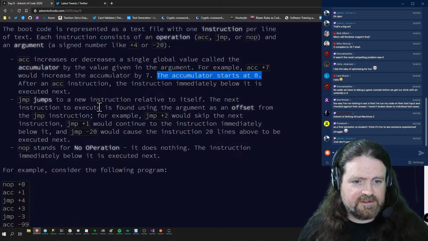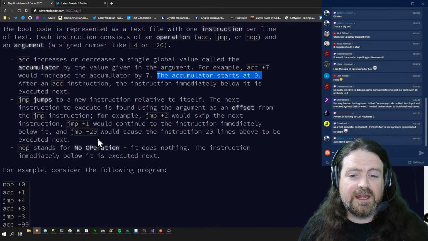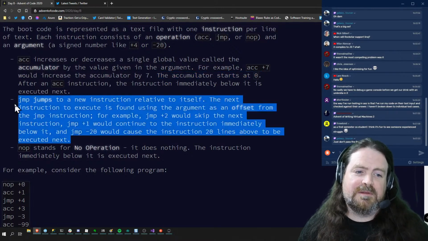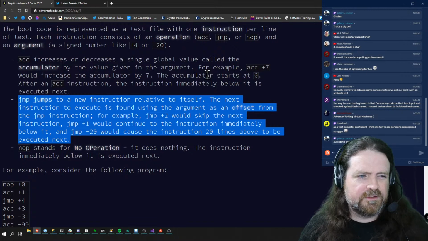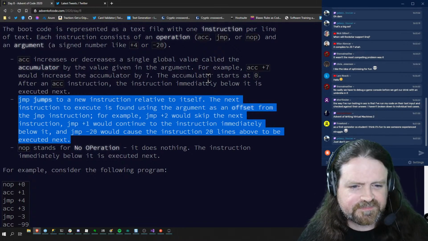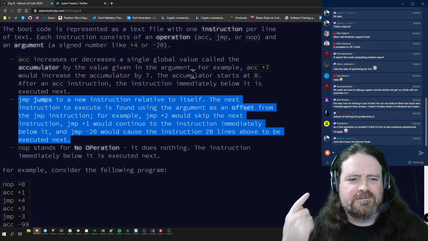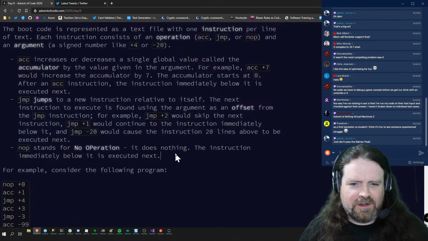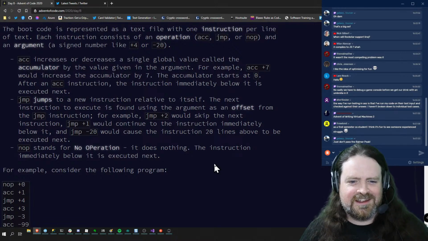Jump jumps to a new instruction relative to itself. The next instruction to execute is found using the argument as an offset. For example, jump +2 would skip the next instruction. Jump +1 would continue to the instruction immediately below it. Jump -20. So the first thing that springs to mind as the simplest infinite loop in this program is just jump 0, because that's just going to jump to itself over and over again. And NOP stands for no operation. It does nothing, because clearly if you only have 3 instructions in your instruction set, NOP has to be one of them.